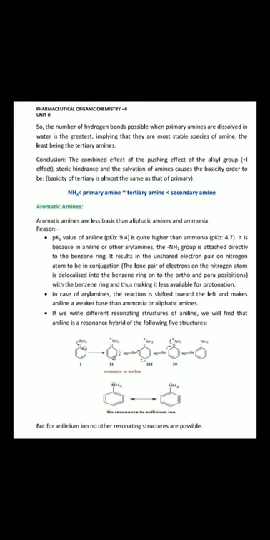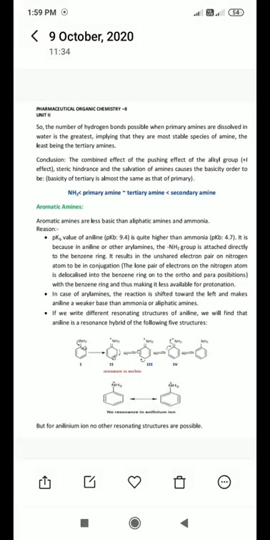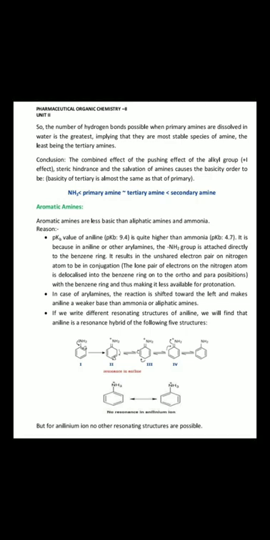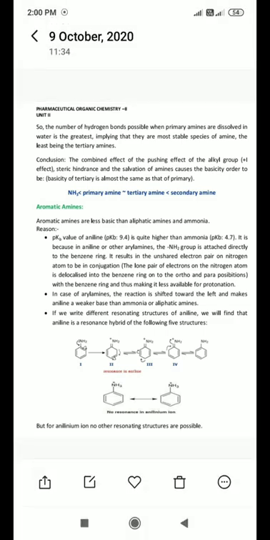Then we will discuss aromatic amines. Aromatic amines are less basic than aliphatic amines and ammonia. As we discuss the reason why this happens, the aromatic amines are less basic. So we will discuss the pKb value of aniline. The pKb value of aniline is 9.4, quite higher than ammonia, whose pKb value is 4.7. It is because in aniline or other arylamine, the NH2 group is attached directly to the benzene ring.